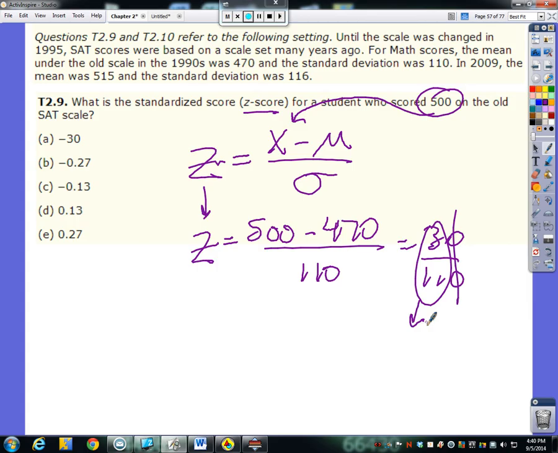What does 3/11ths come out to be? 0.27, basically 0.27 repeating. Now, is it positive or negative? Well, we got a positive answer here, so it's got to be the positive one. Plus 500 is above the mean of 470, so we know it's got to be the positive 0.27.